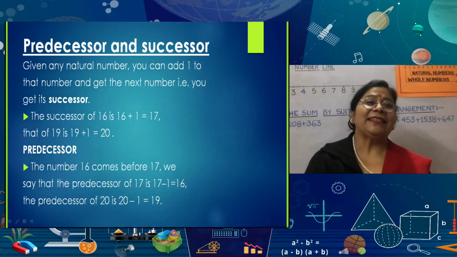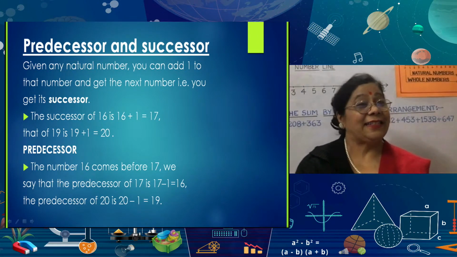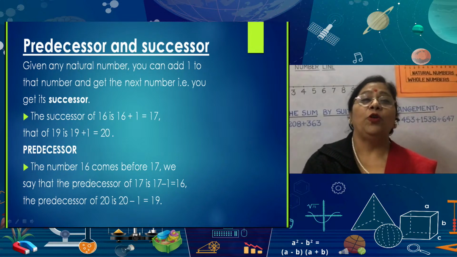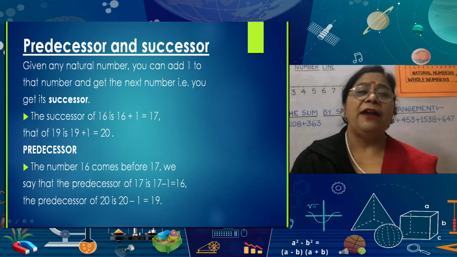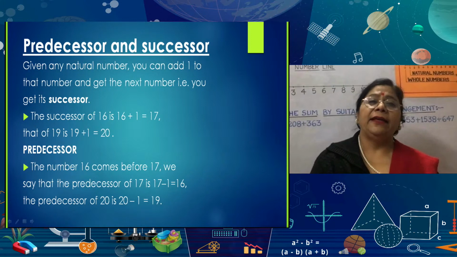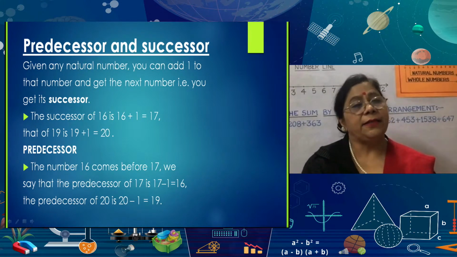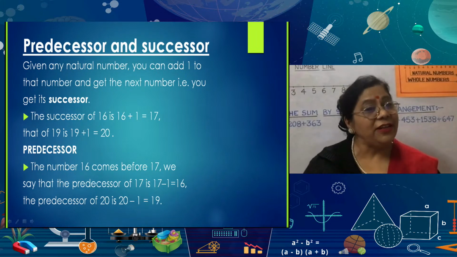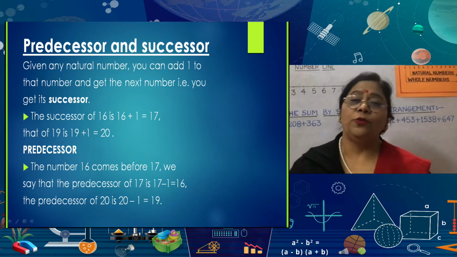Okay? Okay. Next. Now, let us revisit what is predecessor and successor. We had learned in the previous chapter, children, we had studied about knowing our numbers. In that, we came across predecessor and successor. Given any natural number, you can add 1 to that number and get the next number. That is, you get its successor. The successor of 16 is 16 plus 1, that is equal to 17. That of 19 is 19 plus 1, which is equal to 20.